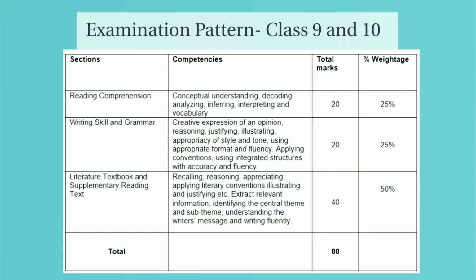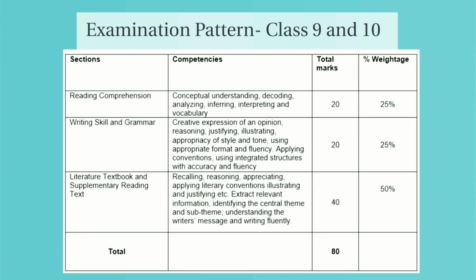The second one is called Writing Skill and Grammar. This together will constitute of 20 marks. This is again 25% of the total marks, which is 80 marks, right? And the third section is called Literature. This section will contain both your textbook, your main textbook and your supplementary reading text. Literature section, which will be of 40 marks.